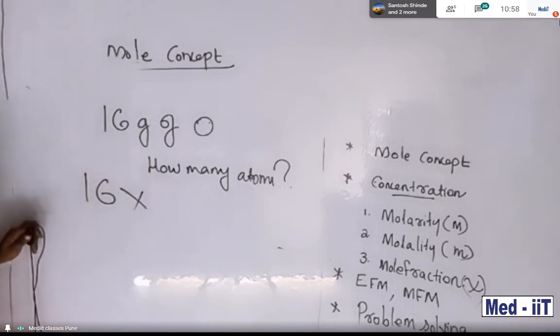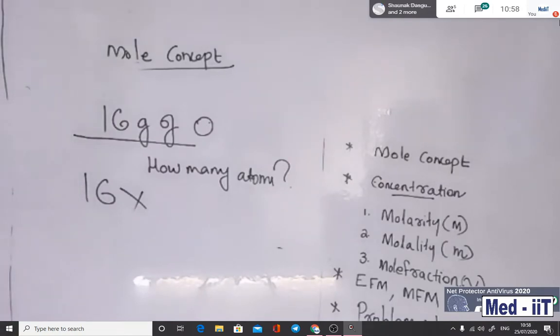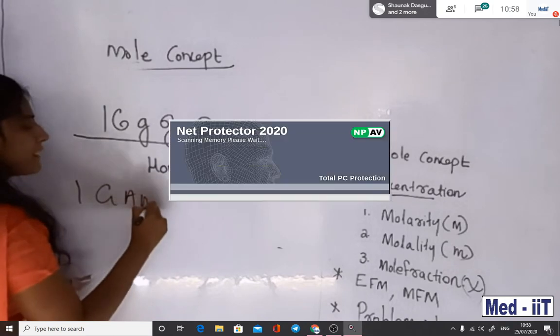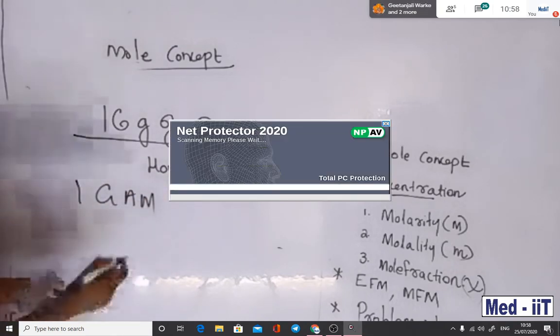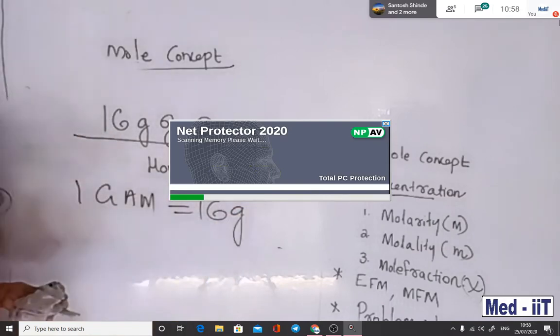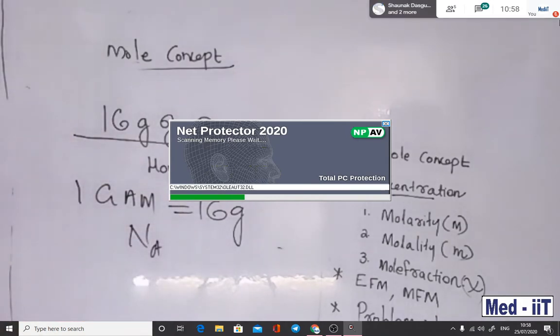It's wrong. Why? 16 gram is called what? It is the GAM of oxygen. So GAM of oxygen is equal to 16 gram. So GAM containing, of course, Avogadro number, that is Na, 6.022. Geetanjali, you are right, right? So now you understood, you are getting or not.